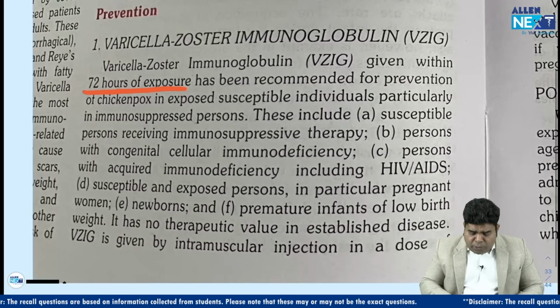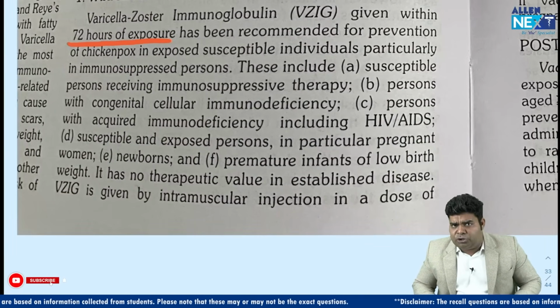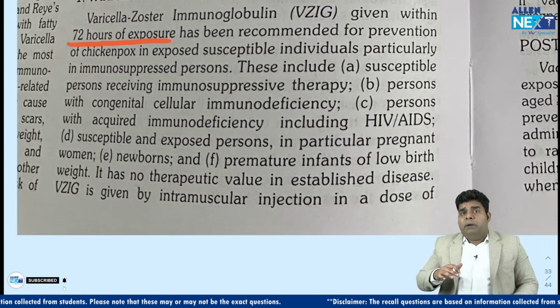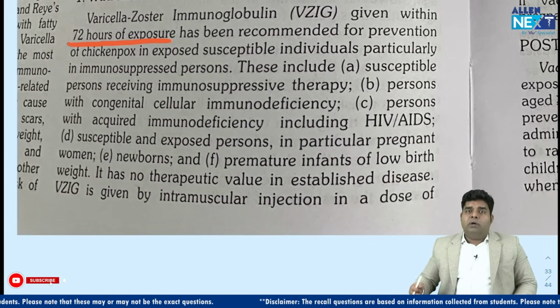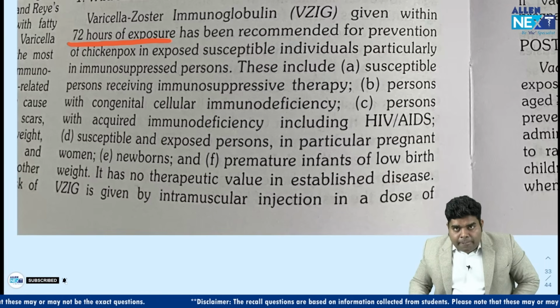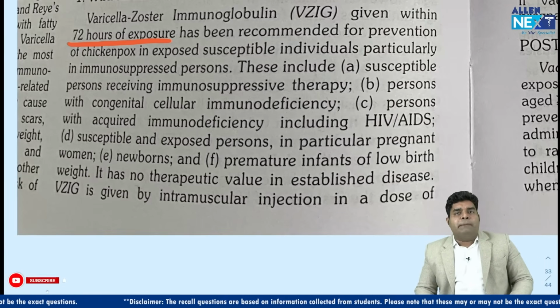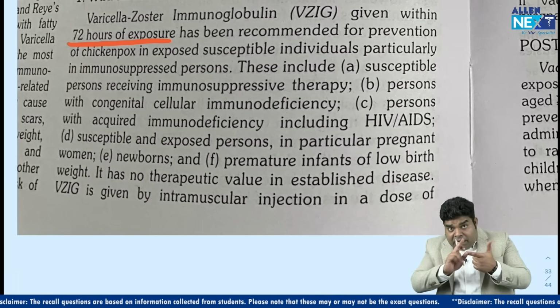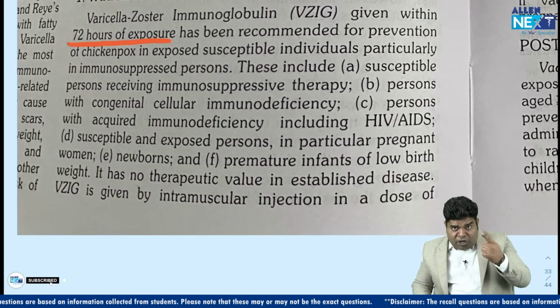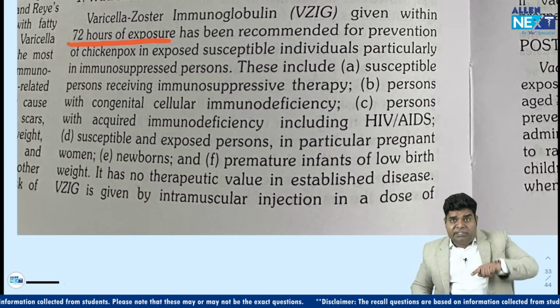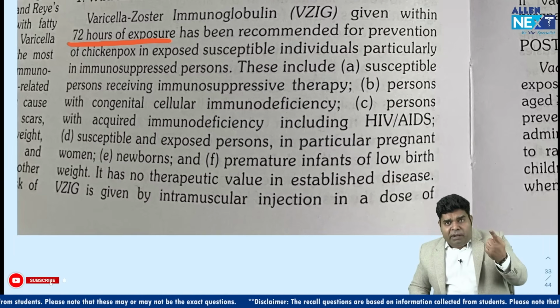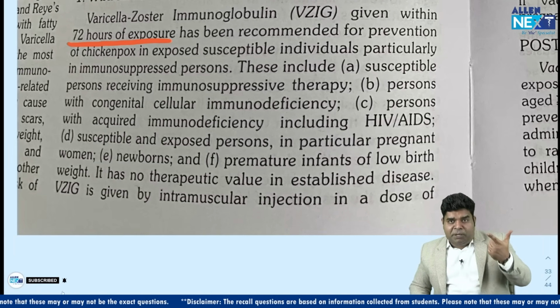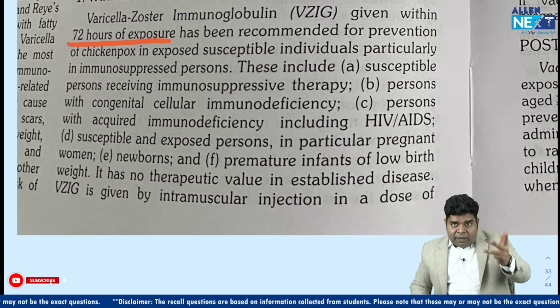So what will you do? What is the role of varicella zoster immunoglobulin? It is given to contacts to prevent severe infection in them. But severe infection of chickenpox occurs in immunocompromised people. Pregnant females should be given first priority of varicella zoster immunoglobulin. Otherwise, congenital anomaly can occur. So pregnant female first priority, then immunocompromised patient, old age, children.